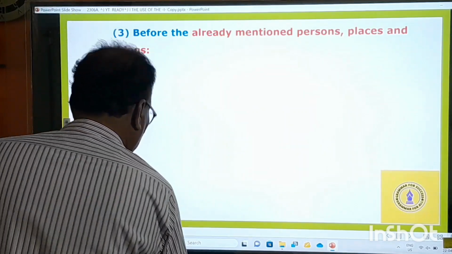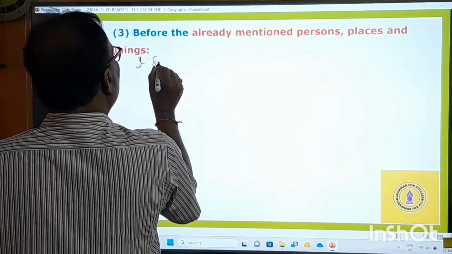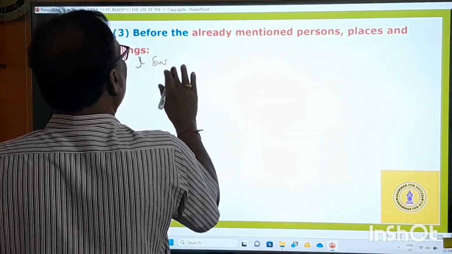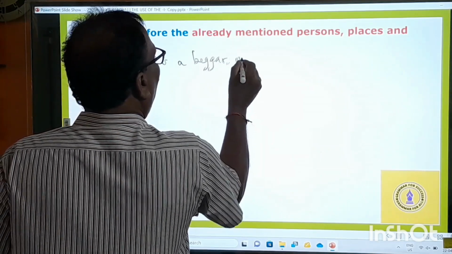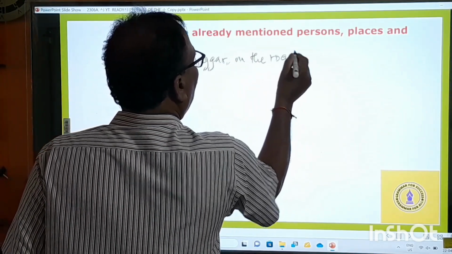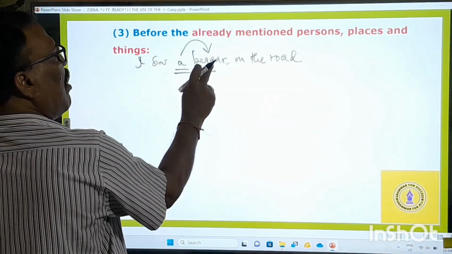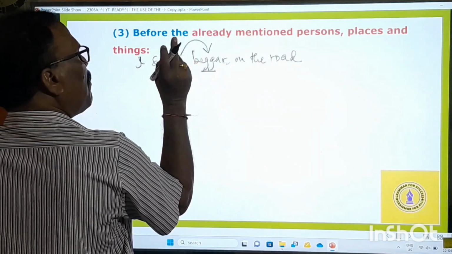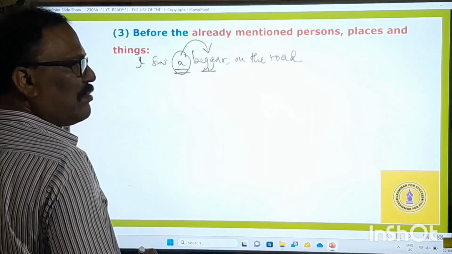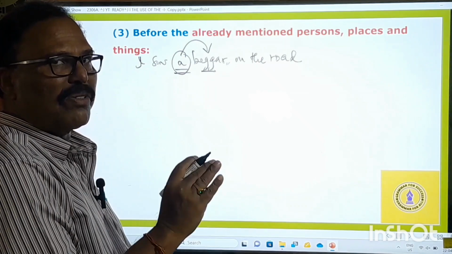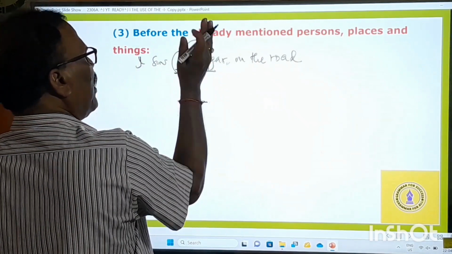How? Here you see, for example, I saw a beggar on the road. I saw a beggar on the road. A beggar. When you mention some person or place or thing for the first time, you must use either a or an, according to the sound system of that particular word, because it is beginning with the consonant sound. You have used a.